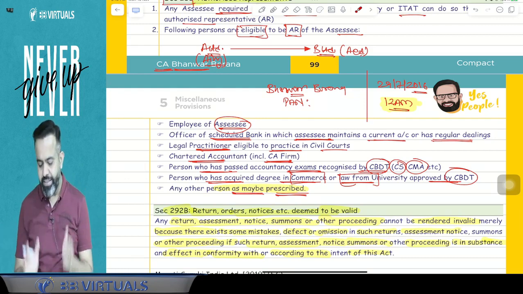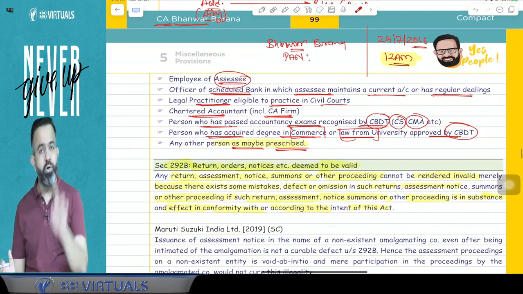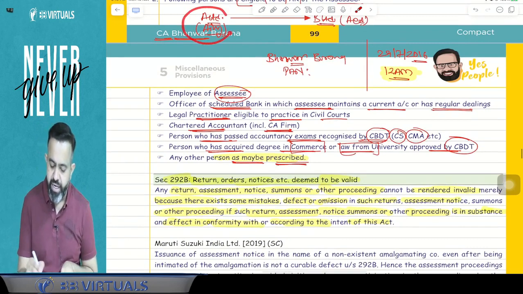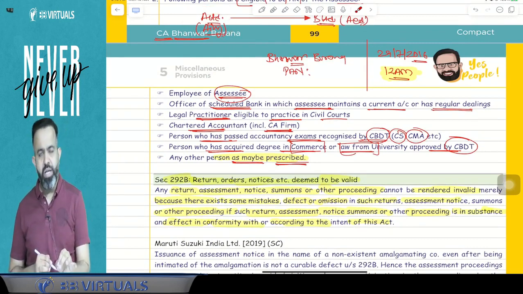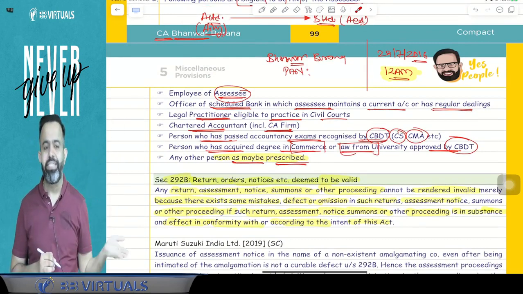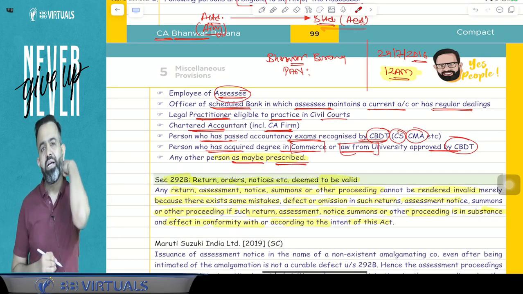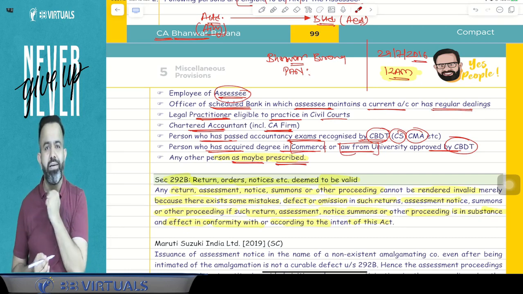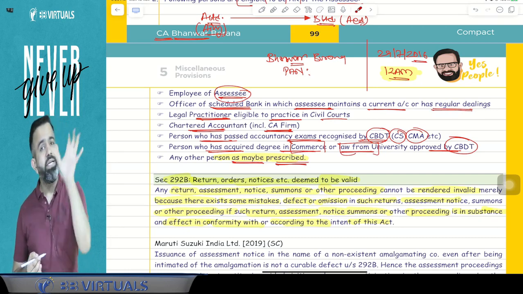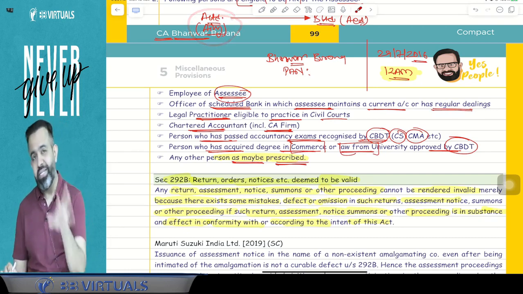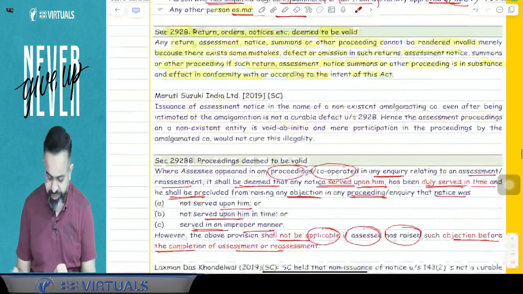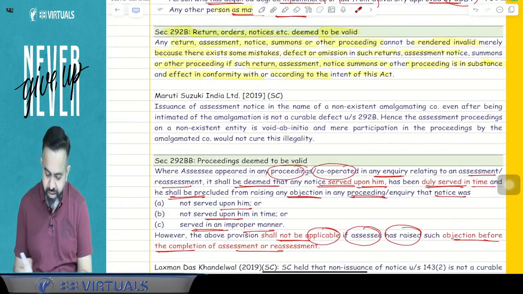The answer is here, guys. The Supreme Court says that whatever assessment was made on A Limited is an invalid assessment, because A Limited is not in existence. A Limited is already closed down. Now there is B Limited, so the assessment should be made on B Limited. But they completed the assessment on A Limited, so that will be treated as an invalid assessment. So here, try to understand what this case law says.